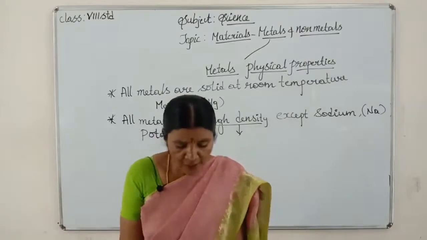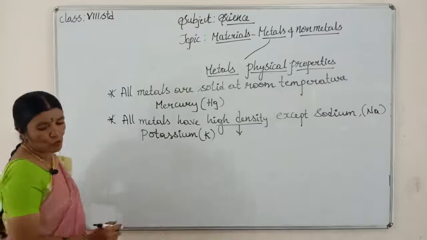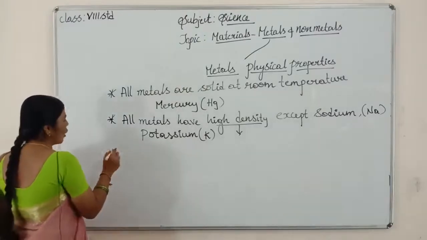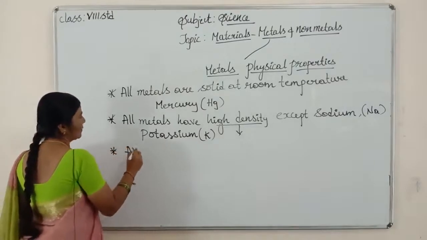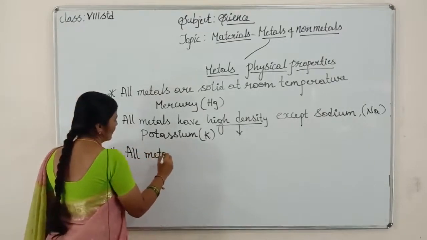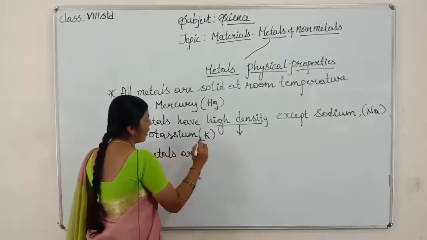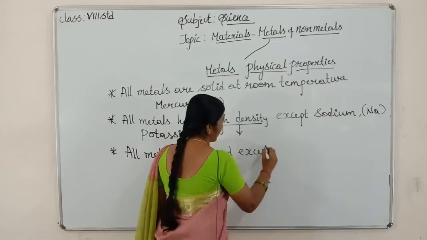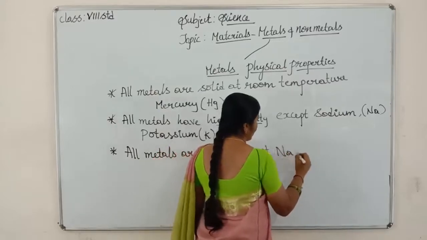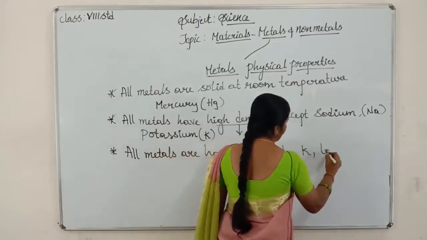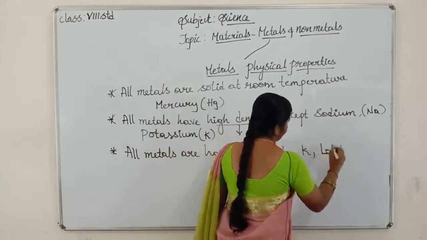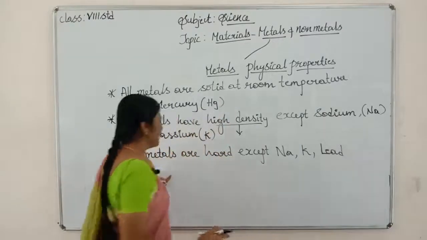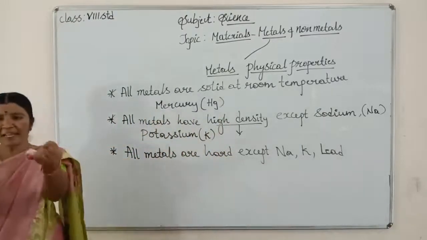Third point is all metals are hard, except sodium, potassium and lead. Got it, children? Hard means we cannot break them easily.